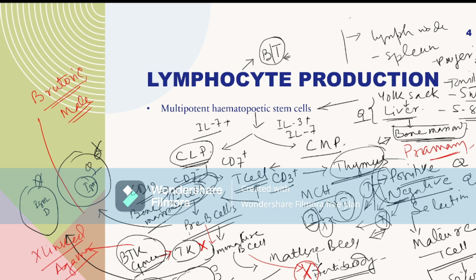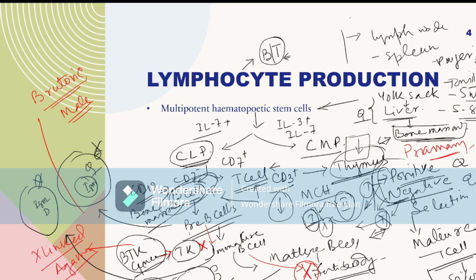If the thymus is absent, or the thymus is not produced in some diseases, then the T cell has a defect in the positive and negative selection and the maturation process, and the T cell count will be decreased.